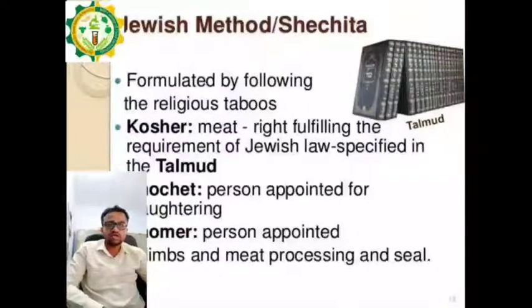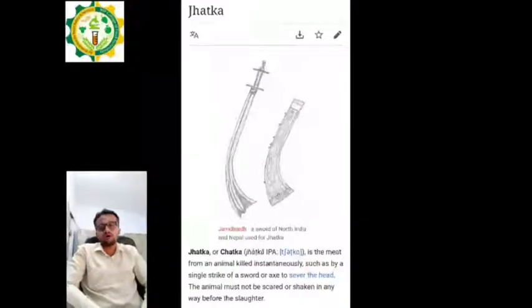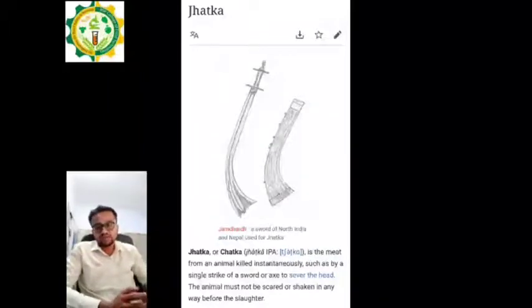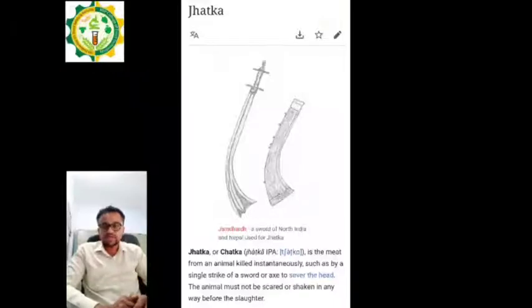Next, after the Jewish method is the jhatka method. Okay, the jhatka method is also known as the Sikhism method. This is generally used only at the time of slaughtering a goat or sheep, while sacrificing that goat or sheep to the god or goddess of the religion. For example, in Sikhism they sacrifice for their god. In Hinduism also they sacrifice goats or sheep for the god or goddess in the name of their gods and goddesses.